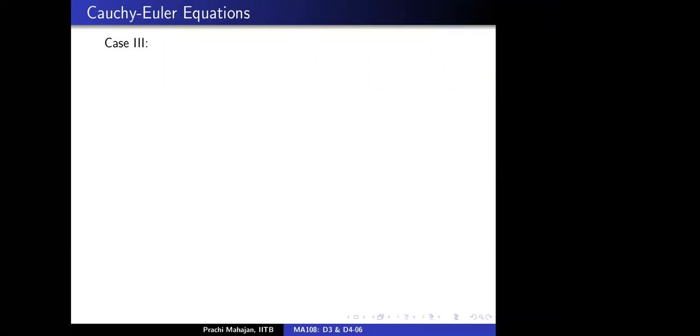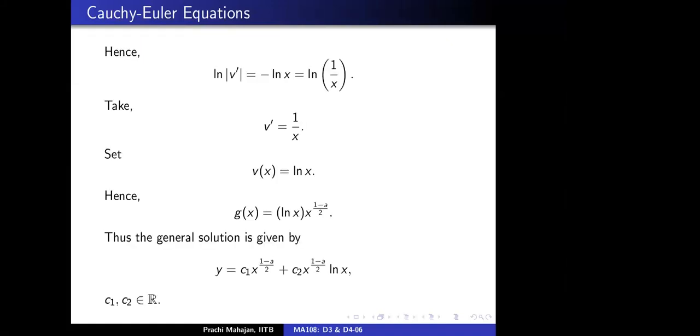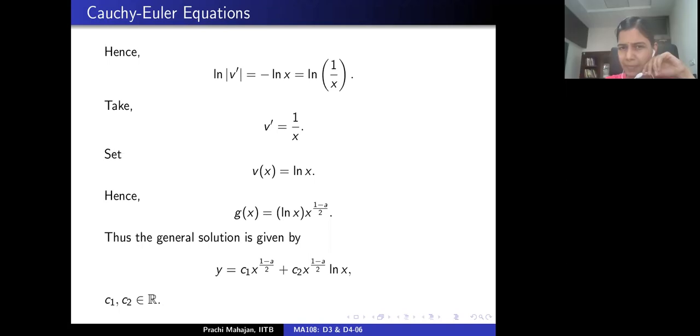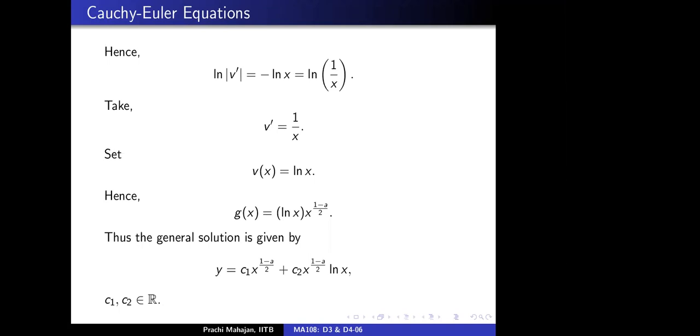If I may interrupt, in the previous case, when we write that v double prime of x by v prime of x is minus 1 by x, then we say that v is ln of x. Shouldn't we be saying that v is some constant times ln of x, and set that constant to whatever we want?